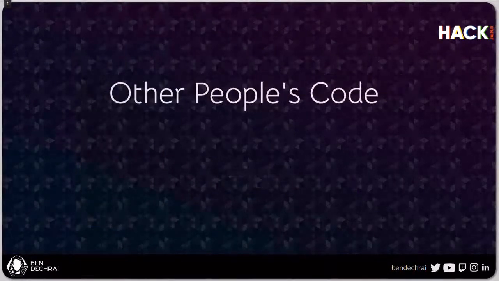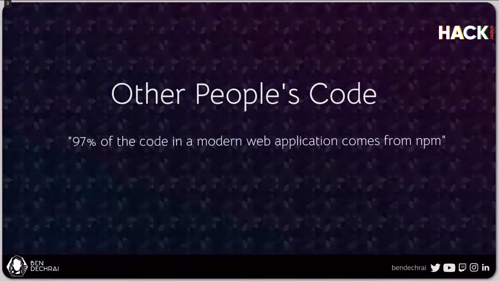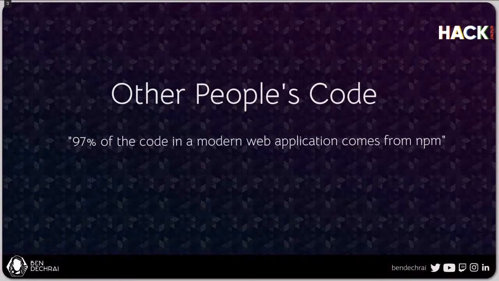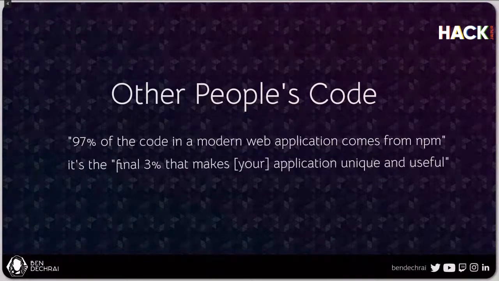So let's jump in. Why do I want to talk to you about other people's code? There was a study done a couple of years ago that shows that 97% of the code in a modern web application comes from NPM. You're probably mostly familiar with NPM. It's the package manager that's used for Node. There are a whole load of libraries that you can just download with a simple command, and that functionality automatically becomes part of your application, which means that there's 3% that you actually write yourself.